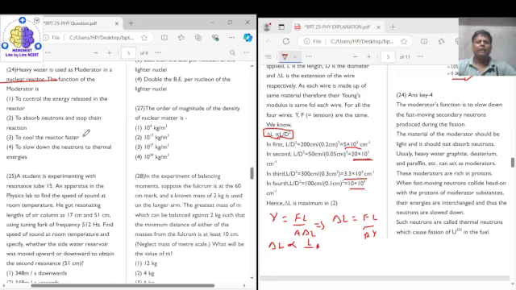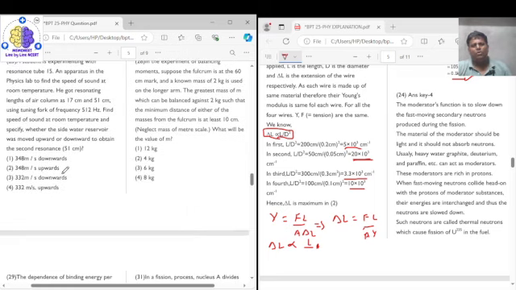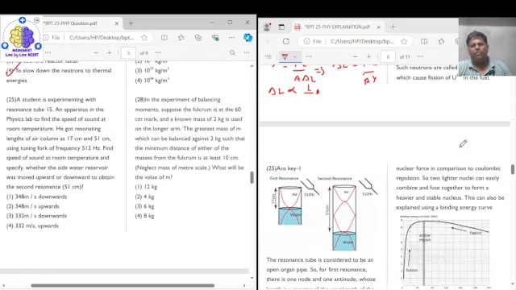Then to cool the reactor faster, no, we do not need to cool the reactors, we simply need to slow down the neutrons to thermal energy, right? So this is the correct answer. Question number 24, the correct answer is option 4, right? Question number 24, the correct answer is option 4. Now coming to question number 25.